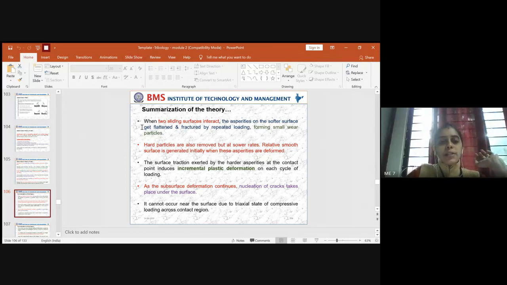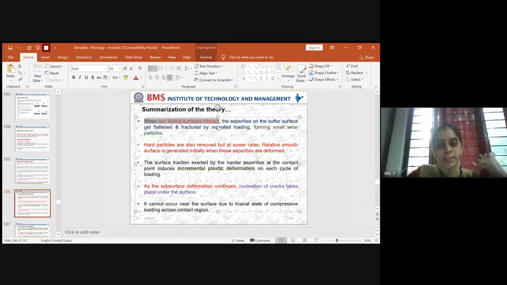So when 2 sliding surfaces interact, the interacting components could be soft or harder. If one is of softer material and another one is of harder material, the asperities of the softer surface will get flattened and fractured by repeated loading. It will not penetrate the harder material. Only the asperities from the harder material will penetrate the softer material.